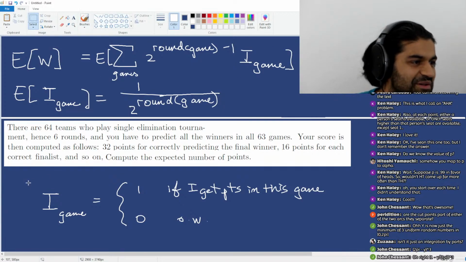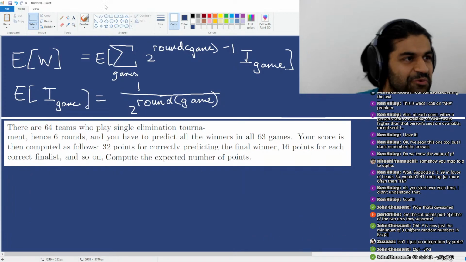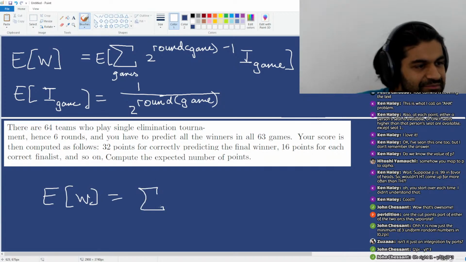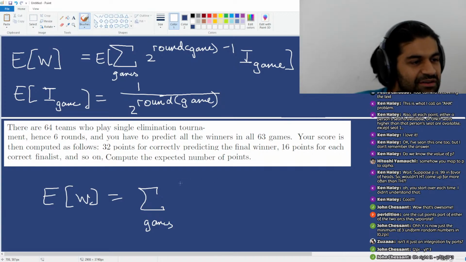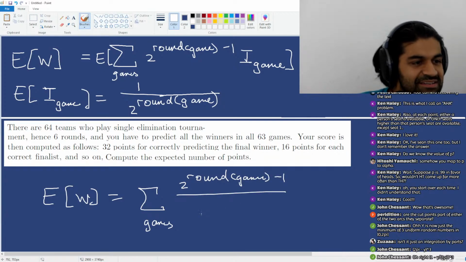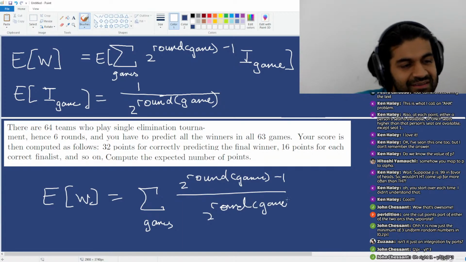But now I'm done, because what does this tell me? The expected value of my winnings is just going to be the sum over all the games of 2 to the round that each game is in, minus 1, divided by 2 to the round that each game is in.